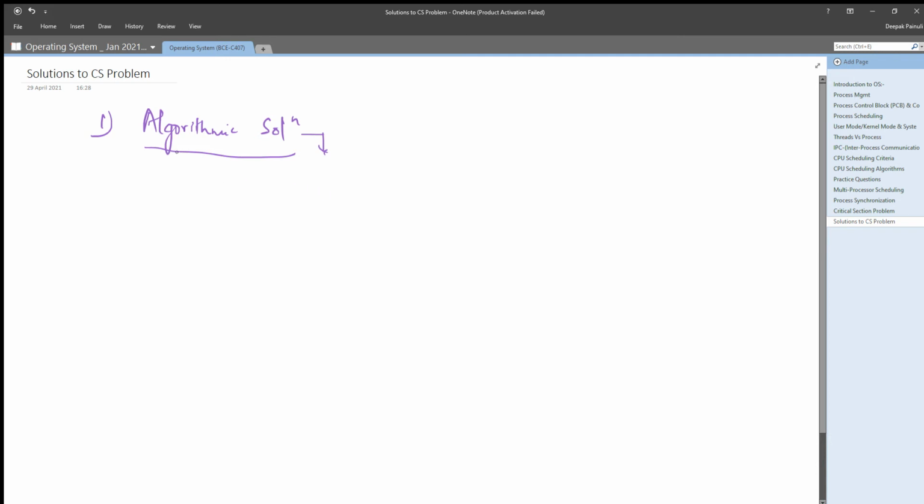So in the section algorithmic solution, we will discuss the two process solution, which is also referred to as Peterson's algorithm. Sometimes they may ask the name of Peterson's algorithm. So it is a two process solution.